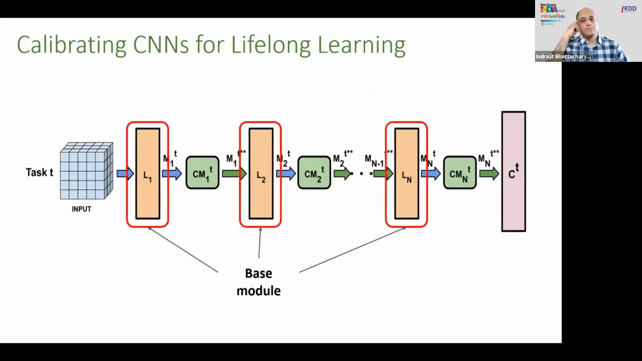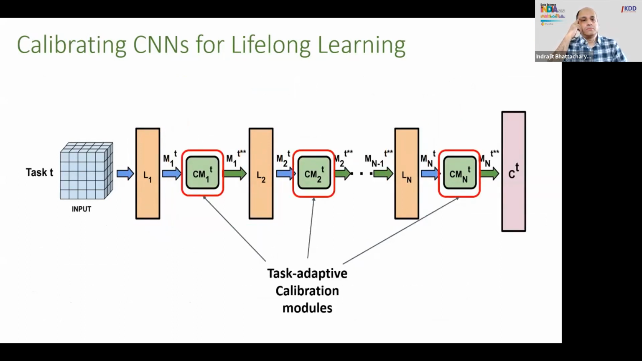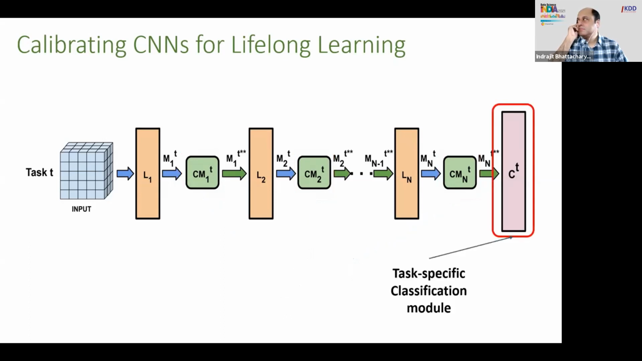Our architecture consists of a base network whose conv layer outputs are shown in orange in this figure. It also consists of task adaptive calibration modules, which are shown by these green rectangles after every conv layer output. And we also have a task-specific classification module.